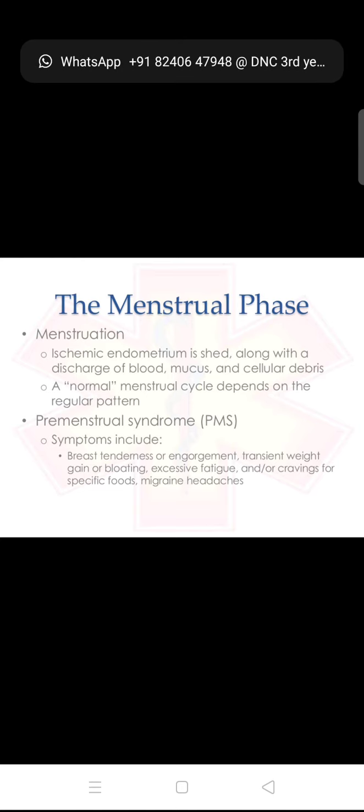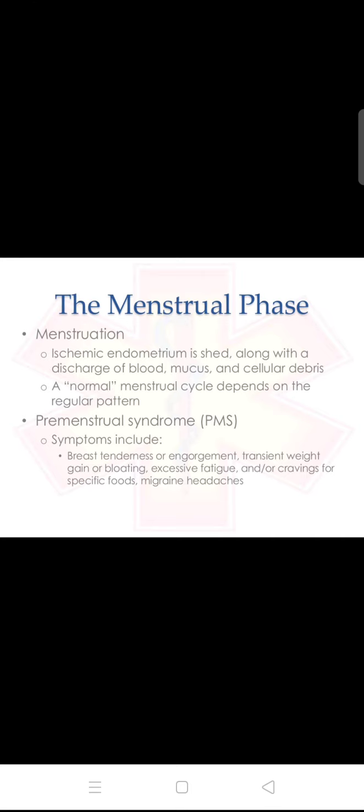The ischemic endometrium is shed off, and the blood, mucus, and cellular debris come out. Premenstrual syndrome symptoms include breast tenderness, engorgement, transient weight gain, bloating, excessive fatigue, and craving for specific foods, and migraine headache. This comes under the menstrual phase.